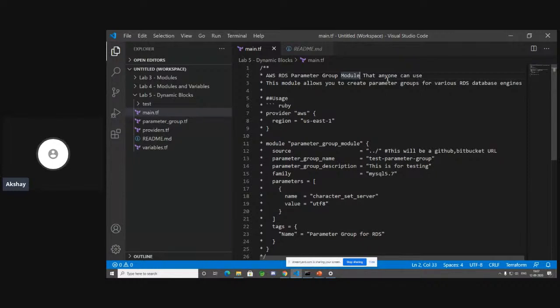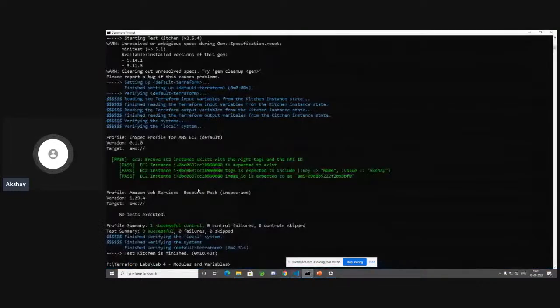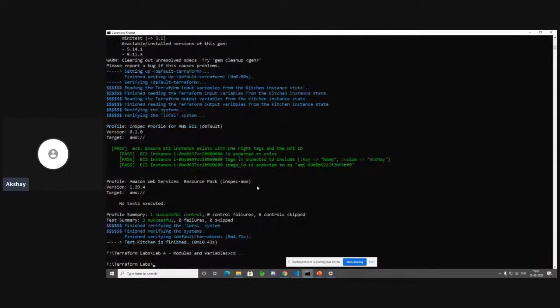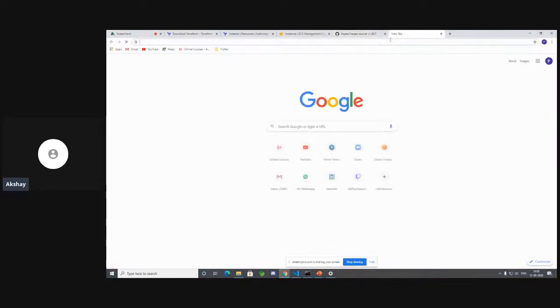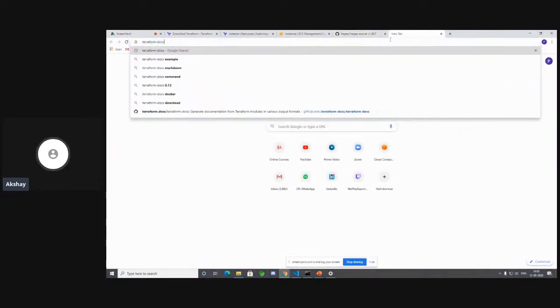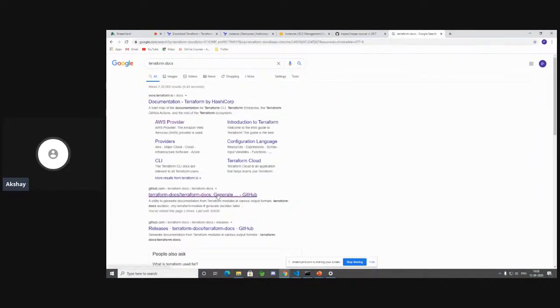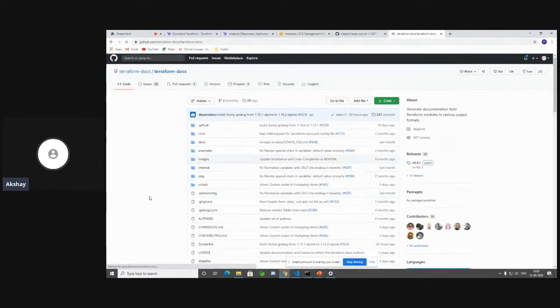So let's go ahead and do this with Terraform docs. There is a very nice command. Let me go back to that module folder, the lab 5 folder, and run terraform-docs. I think I just have to refer to Google and get that command, so bear with me for a moment. I'll show you this in Google also. Terraform docs is part of a GitHub repo. It's an open source project.